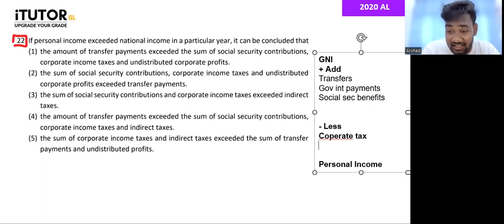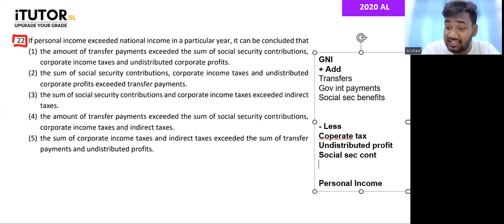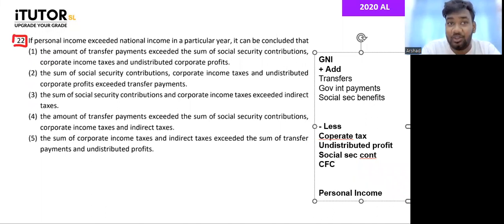You deduct undistributed profits, right? Undistributed profit. You might deduct social security contribution. Okay, you might deduct things like what? Consumption of fixed capital.